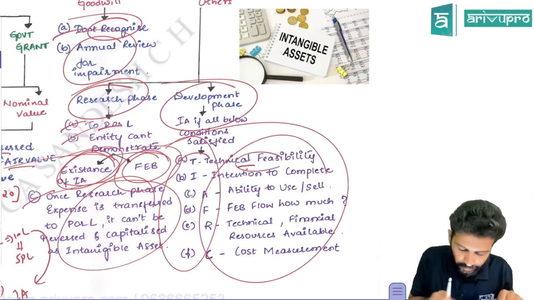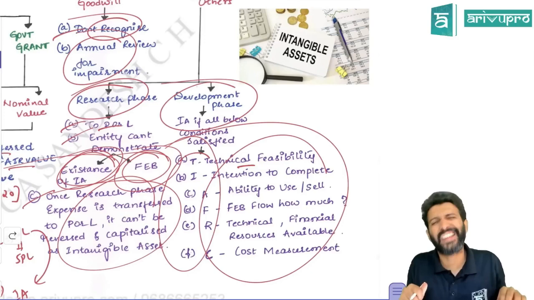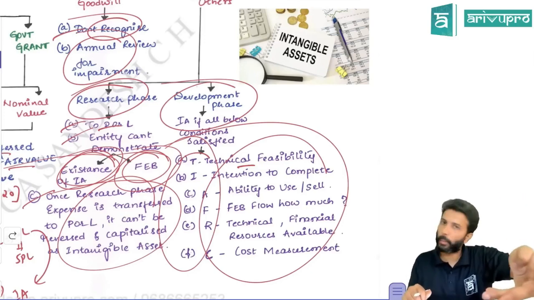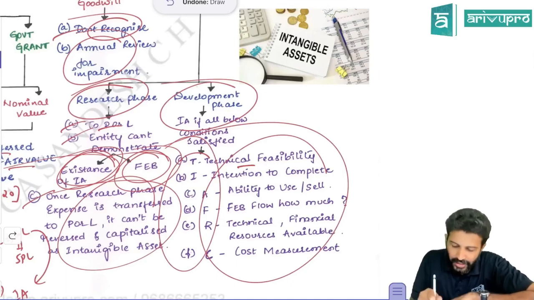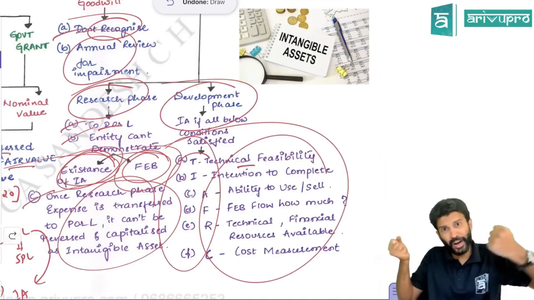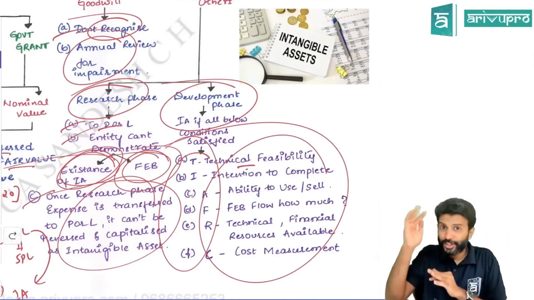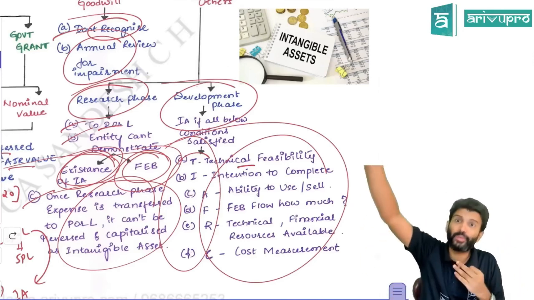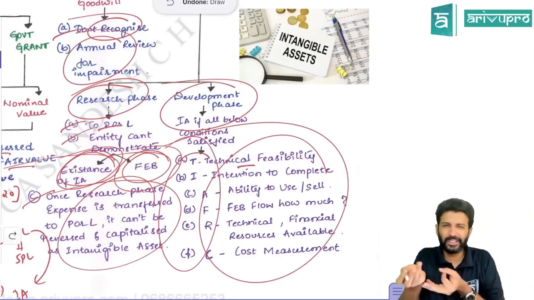So what is this T for technical feasibility? Technical feasibility means check whether you have the necessary technical expertise to develop that particular product. That's what T is standing for. I is the intention to complete. Even development phase expenditure, as I said, sometimes could go for 2-3 years. Maybe initially you had the josh, later after 4-5 months the josh could fade off. So see whether you really have the intention to develop that product fully and then sell it. So intention to complete is important, and all these are management assessments.